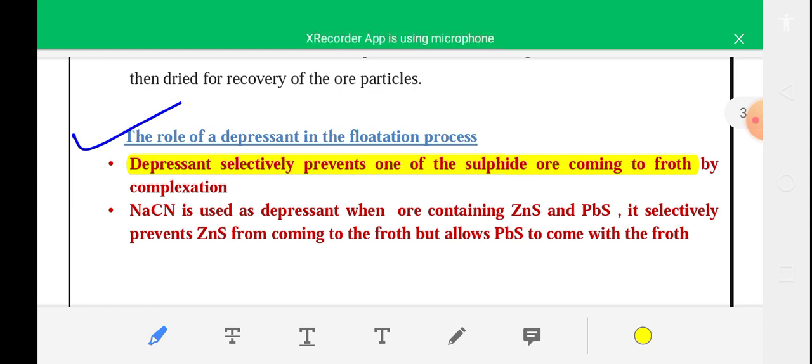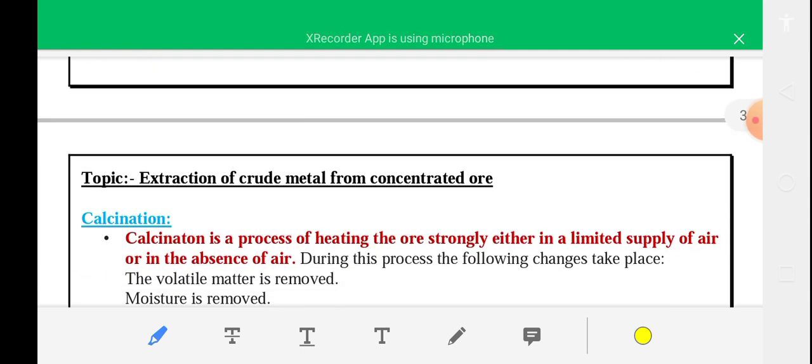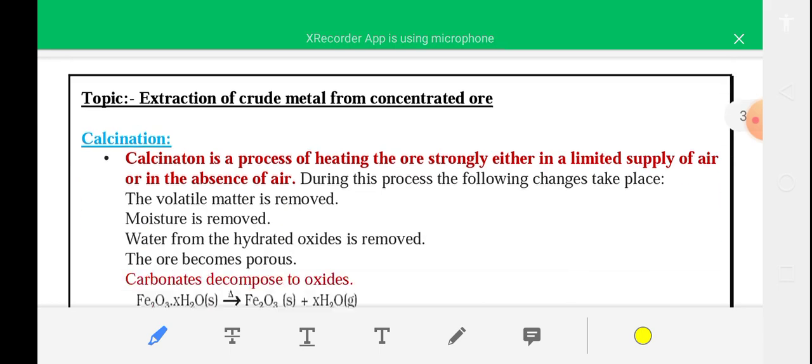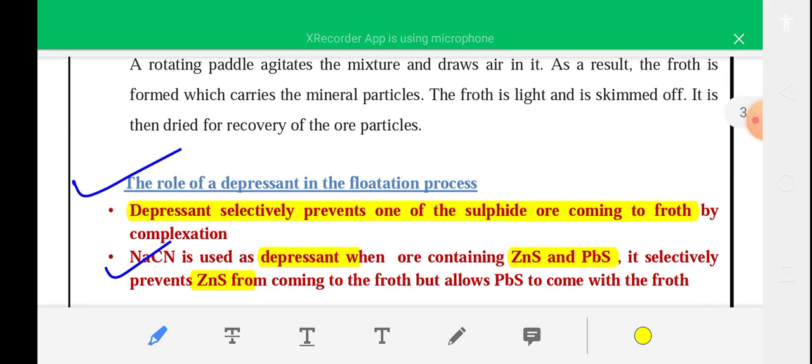Okay, so NaCN is used as a depressant when the ore contains zinc sulfide and lead sulfide. NaCN selectively prevents zinc sulfide from coming to the froth but allows lead sulfide to come with the froth. Okay, so you have to remember the role of depressant in the froth flotation method.